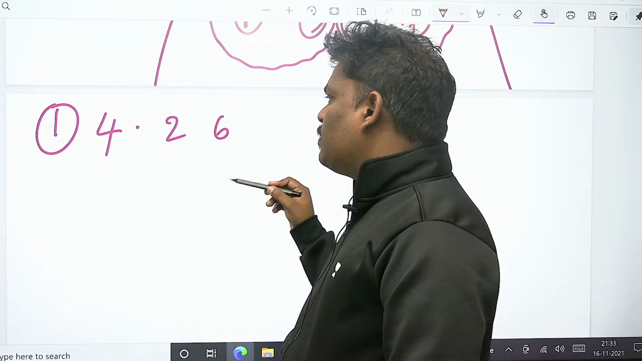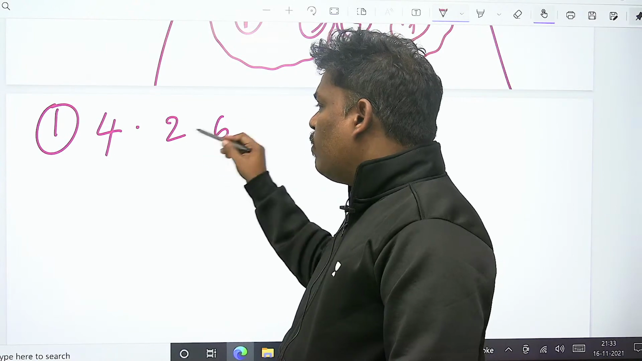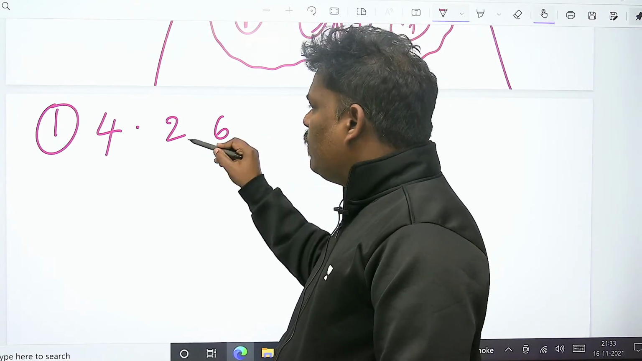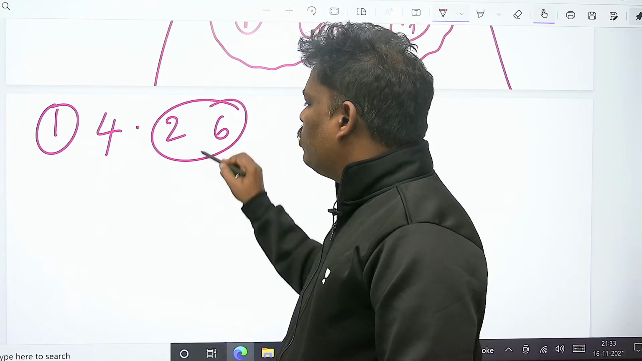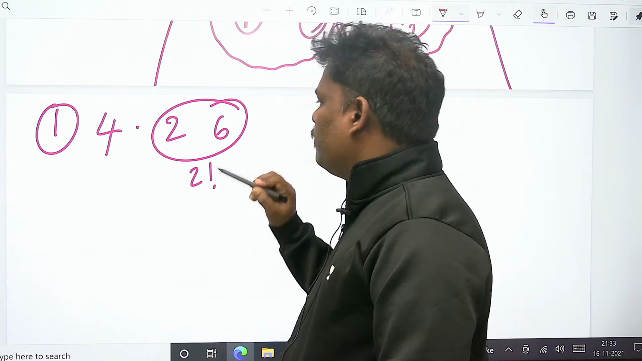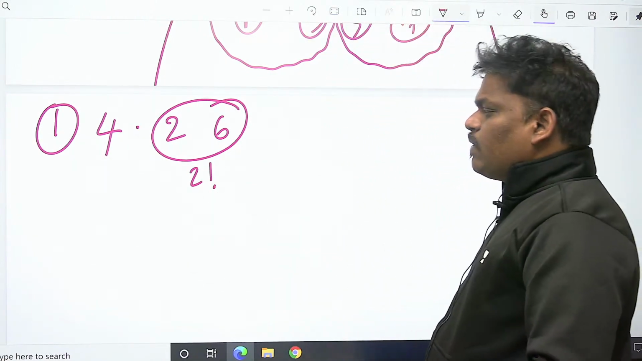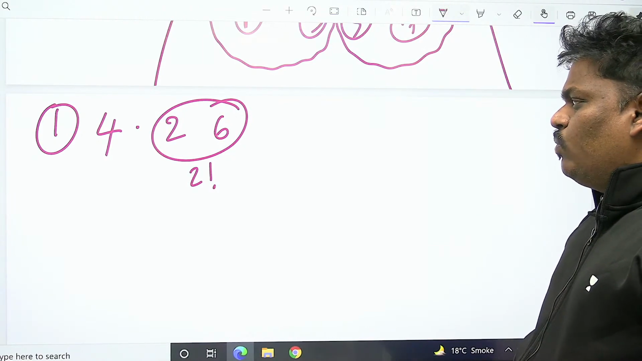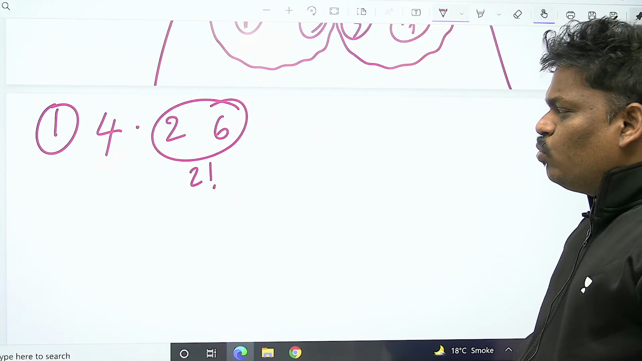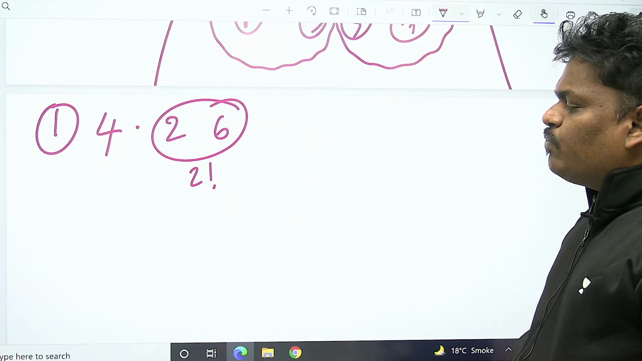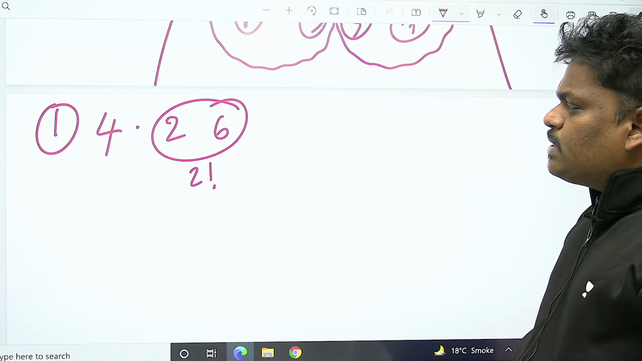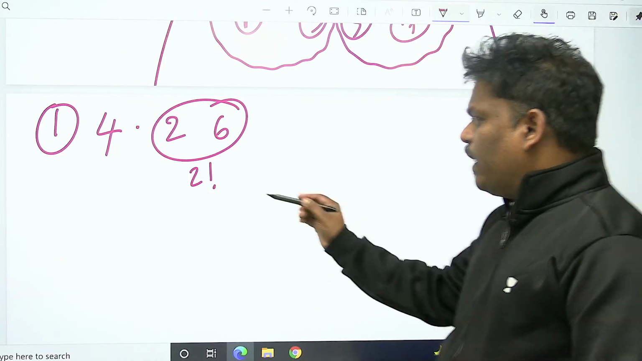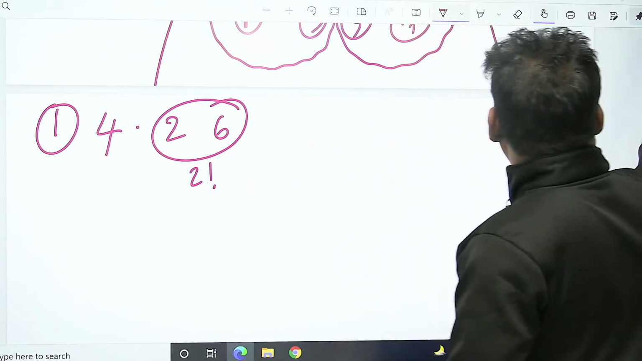After 4, either 2 should come or 6 will come. Or 6 will come, 2 will come. This is going to be 2 factorial. You can swap it. After 4, either 2 will come. If 2, left hand side root. If 6, right hand side root. There is no competition between 2 and 6. But one thing, after 4, either 2 will come or 6 will come. So 2 factorial, right? 2 factorial, that is fine.